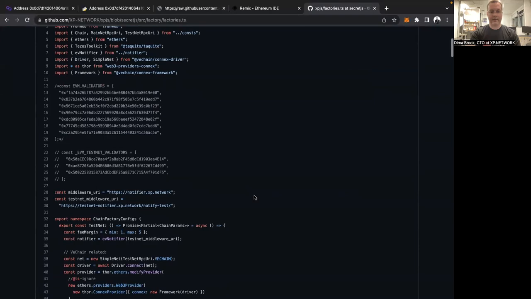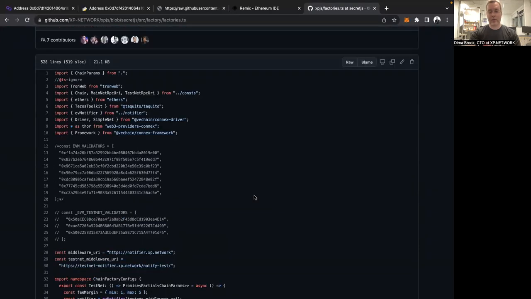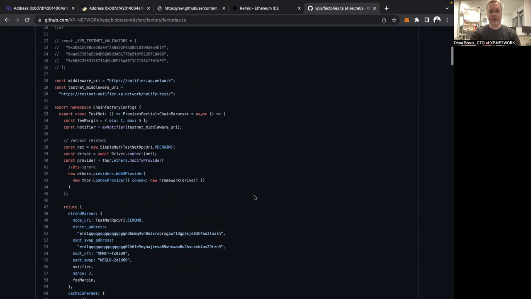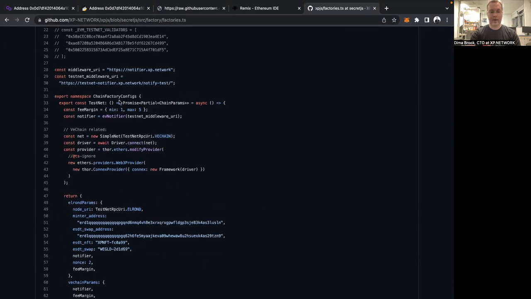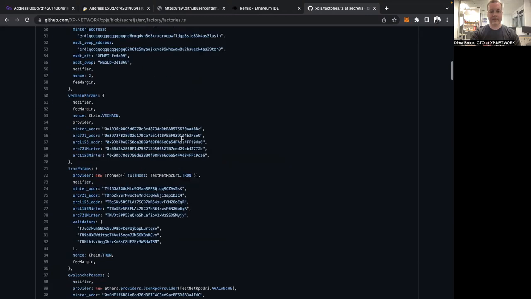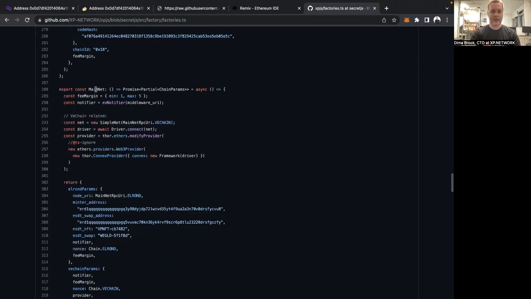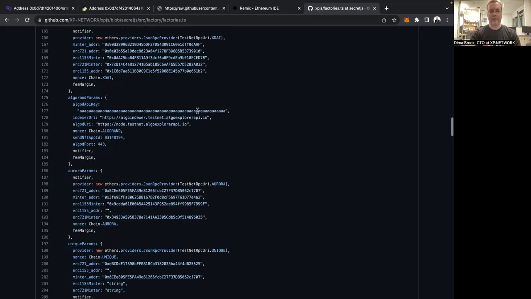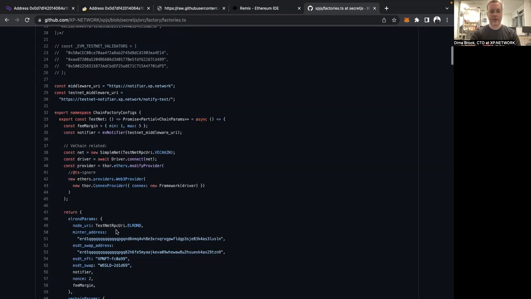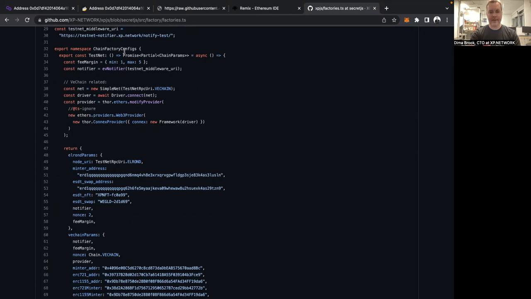Okay, here's the file where all the smart contract addresses reside. Here you have to be careful because the chain factories are divided into testnet, which starts somewhere closer to the beginning of the file, and mainnet. So depending on where you're deploying your contracts, make sure that you choose the minter smart contracts or the bridge smart contracts from the proper object. Right now, we are working with the testnet, so we'll have to stick with the testnet chain factory.